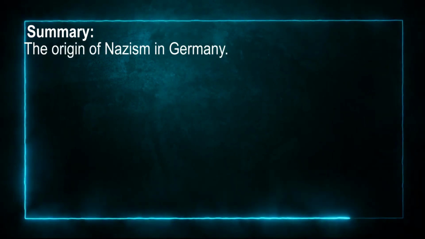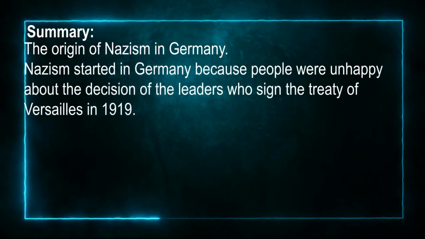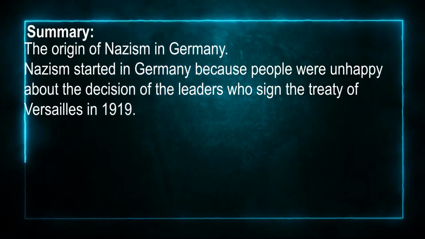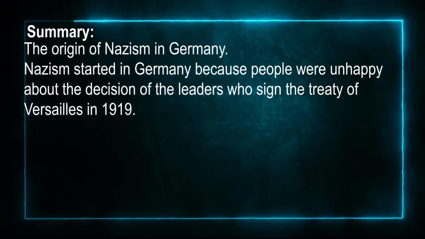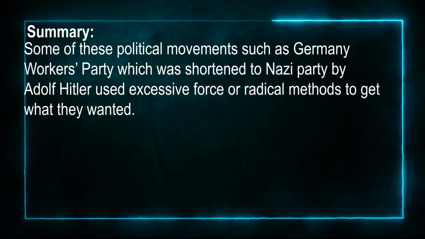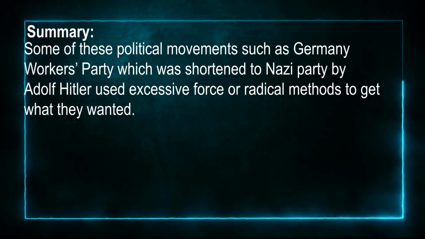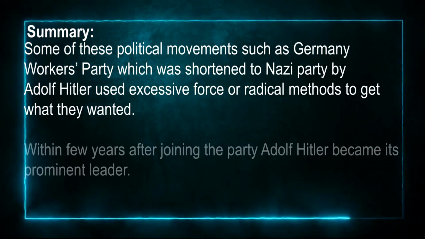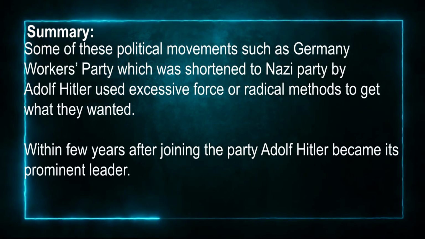We also learned about the origin of Nazism in Germany. Nazism started in Germany because people were unhappy about the decisions of the leaders who signed the Treaty of Versailles in 1919. Some of those political movements, such as the German Workers' Party, which was shortened to Nazi Party by Adolf Hitler, used excessive force or radical methods to get what they wanted. Within a few years after joining the party, Adolf Hitler became its prominent leader.